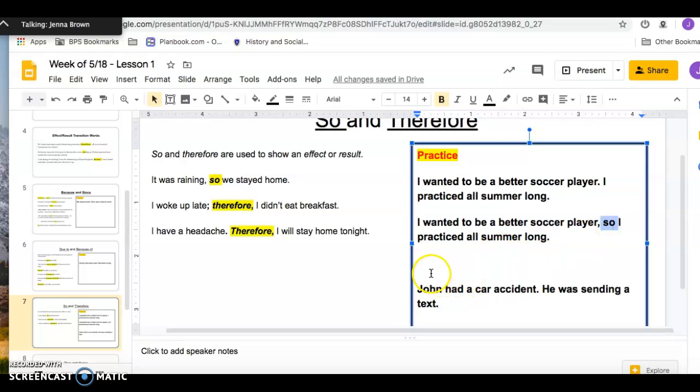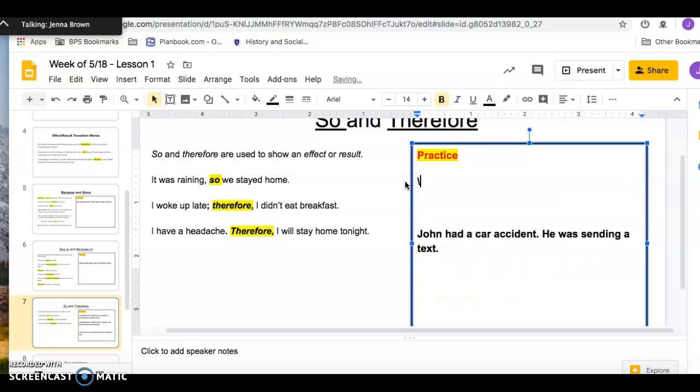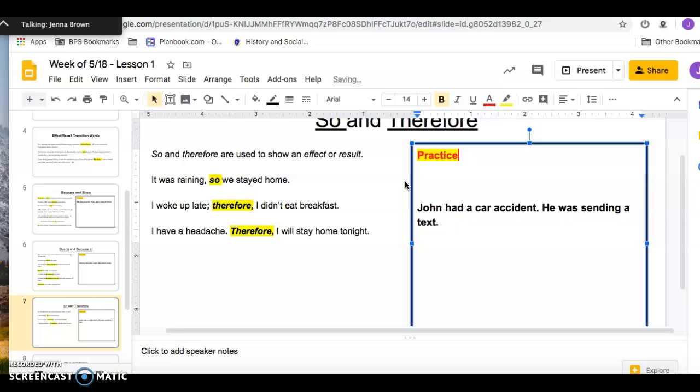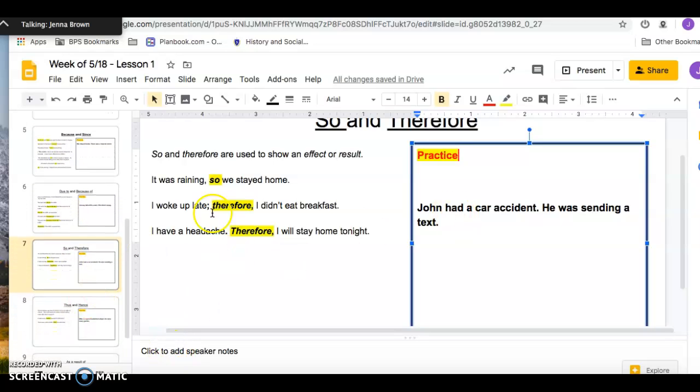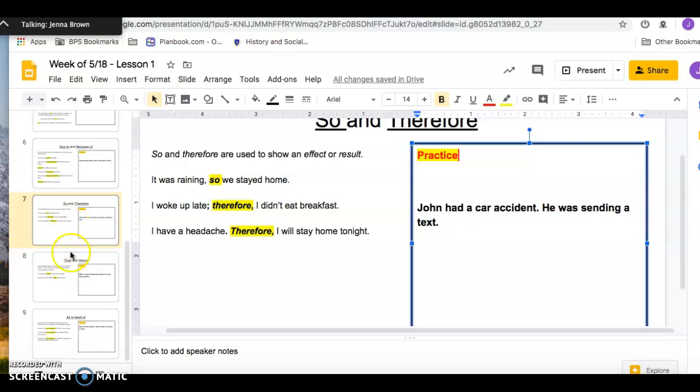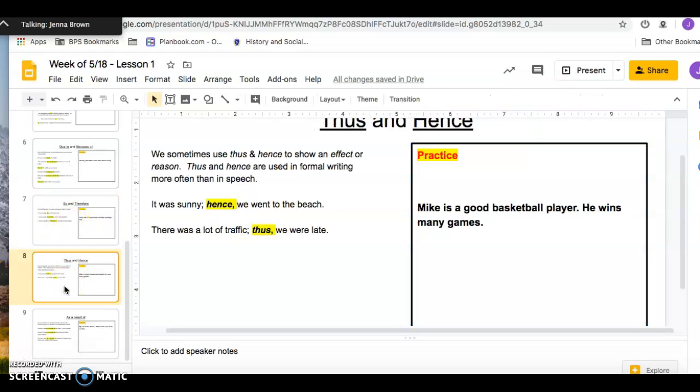Okay? So here is another example that I want you guys to do. John had a car accident, period. He was sending a text. Use one of these sentence structures to combine this and show an effect-result relationship. You're either going to use so or therefore. Please make sure you pay attention to the grammar. You can pause here and do that.